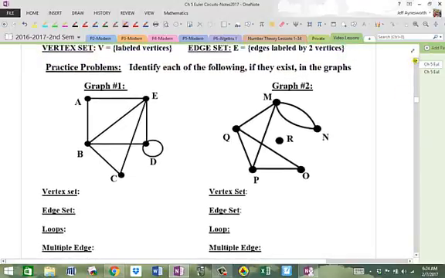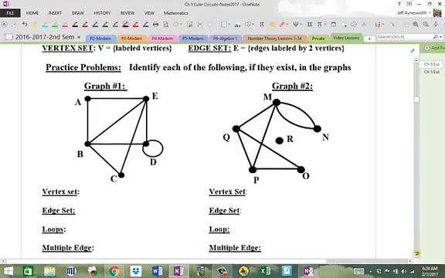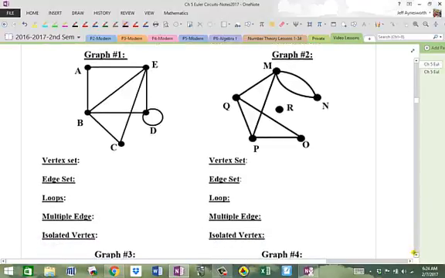All right, so in each one of these graphs, we want to figure out the vertex set, which is just the set of all vertices. The edge set, which is just the edges labeled by two vertices, the listing of all edges. And then we want to list the loops, and we want to count how many of each we have in the set. So I'm going to illustrate one more time on problem number 1, and then you can pause and play the video and do graphs 2 and 3. That's what you should be doing, okay? You shouldn't just be copying down from me. You should be working with me in the video, pausing and playing, trying something, and then playing the video as we go.